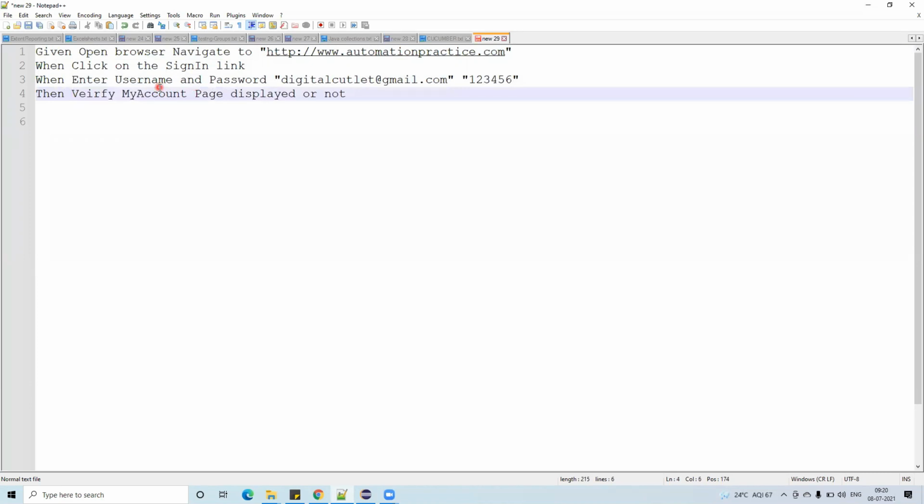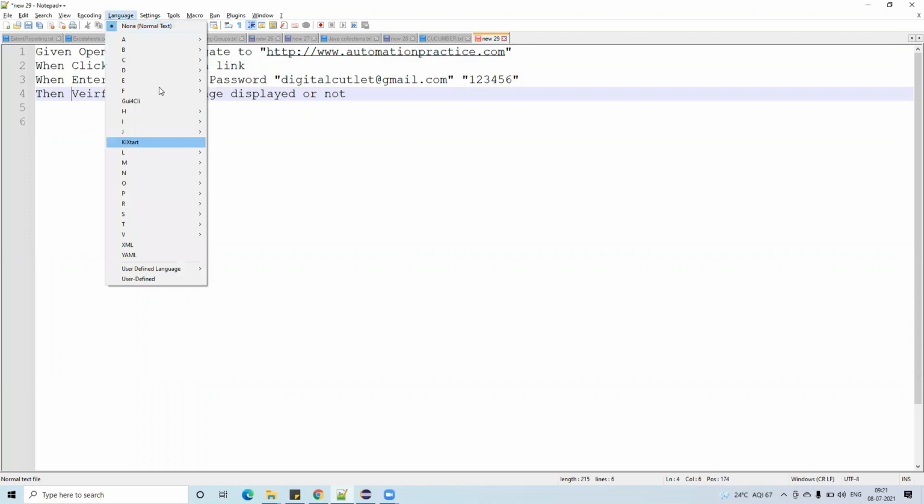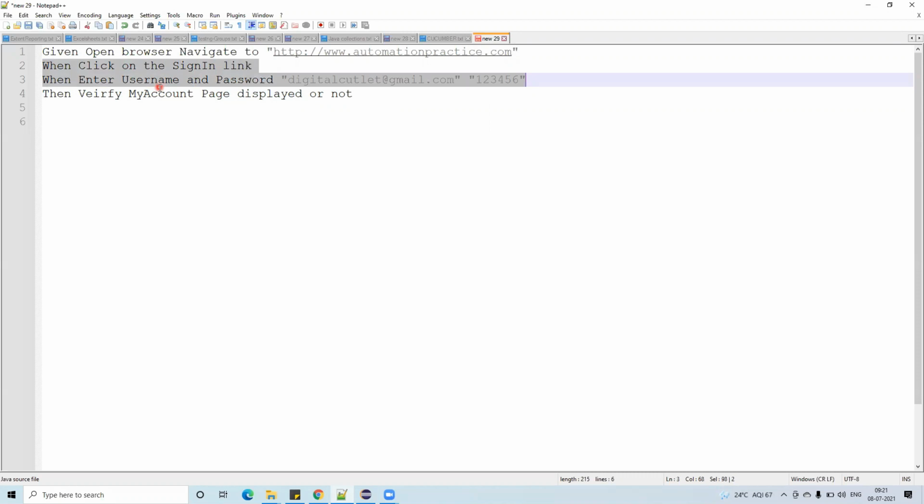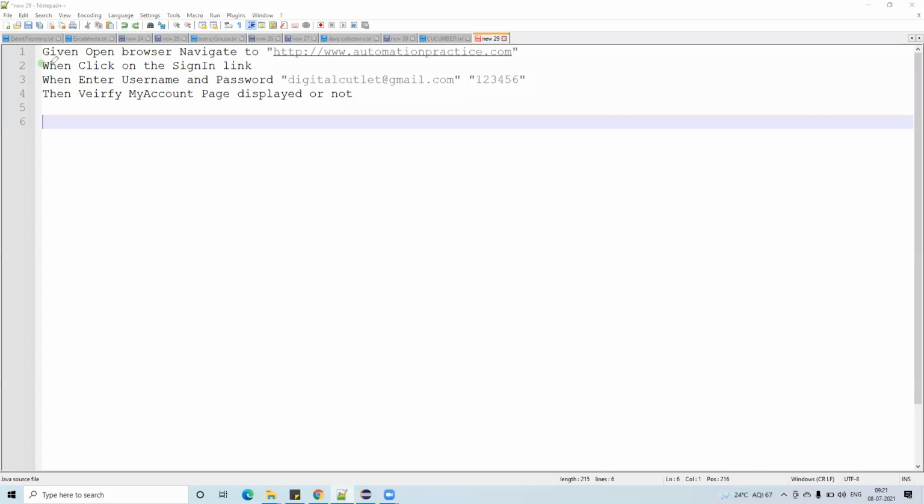Maybe it is completely brand new for you. All these keywords are brand new for you, I know. These are Cucumber keywords. The first line always has to be Given. After that, if you are performing any job, at that moment you have to use the When keyword. And there is one more keyword, which is Then.